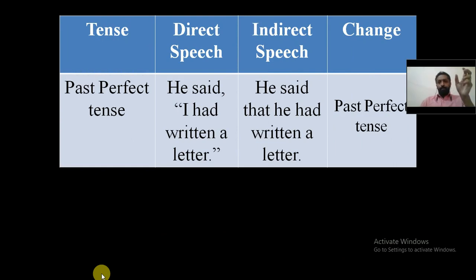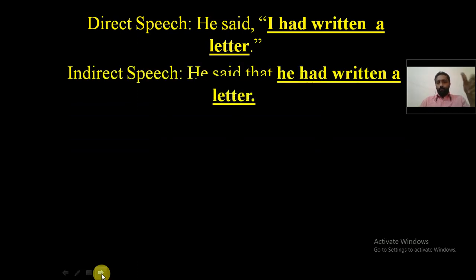When you are given direct speech in past perfect tense and when you are converting into indirect speech, the tense will remain the same. Which means past perfect tense will remain as past perfect tense. There is no change. I'll give an example. Direct speech: he said, I had written a letter. There is example from past perfect tense.